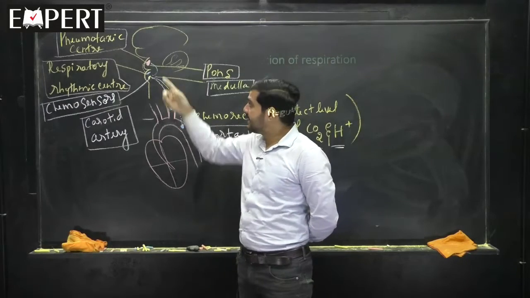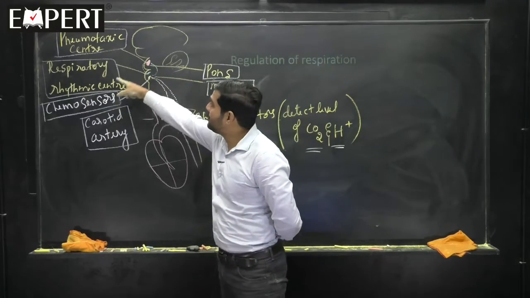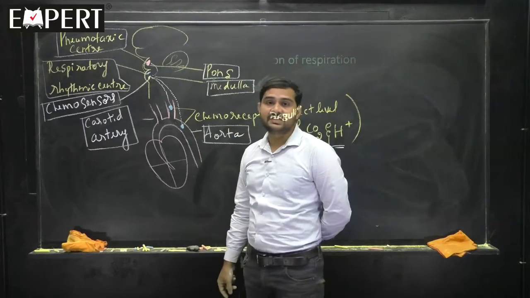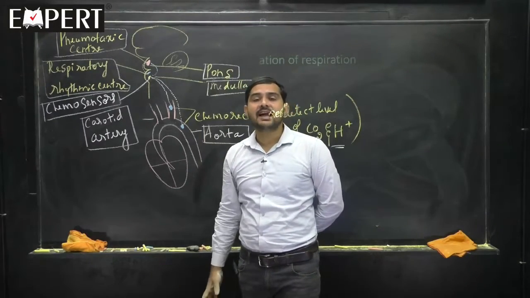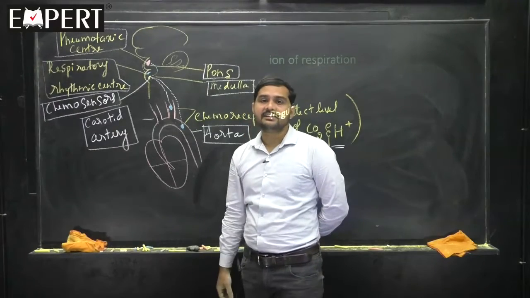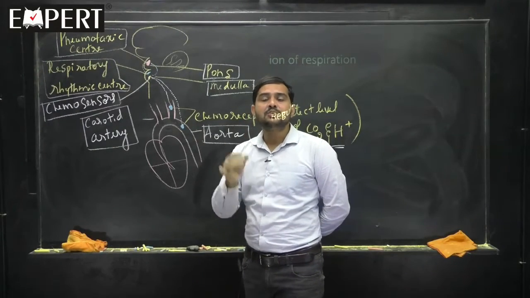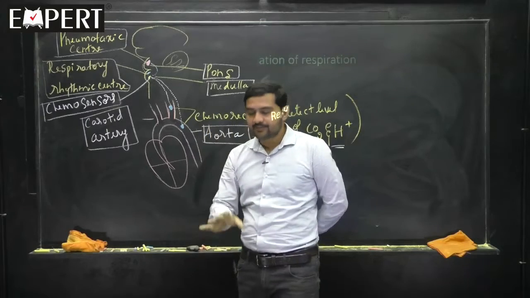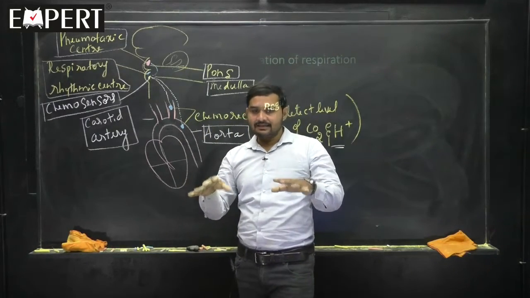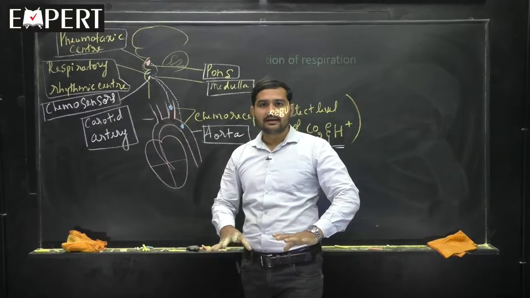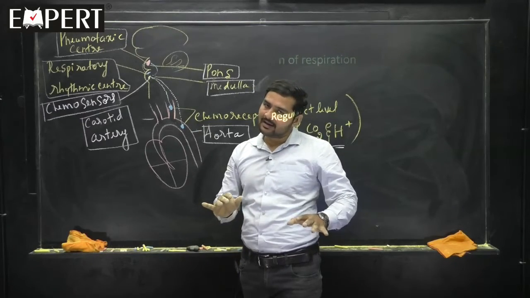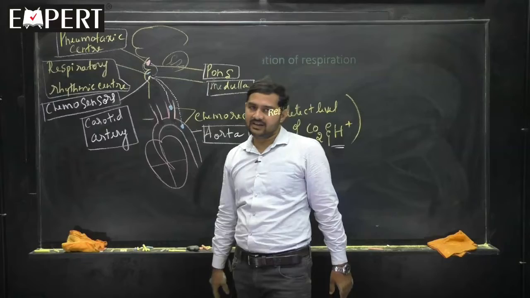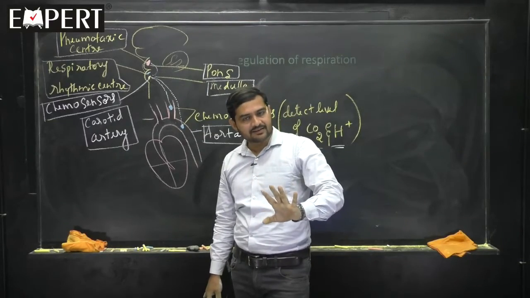The pneumotaxic center gives the command to whom? The respiratory rhythmic center, to tell that now it is time to increase the expiration and decrease inspiration, so that the CO2 level in the blood decreases. When the CO2 level of the blood has decreased, then everything is normal. Is the matter very clear for you?